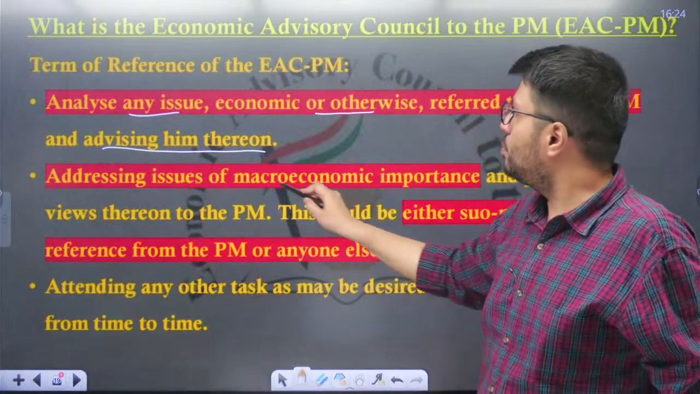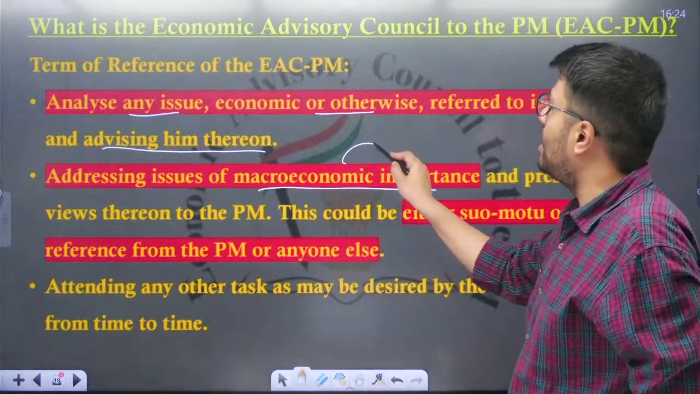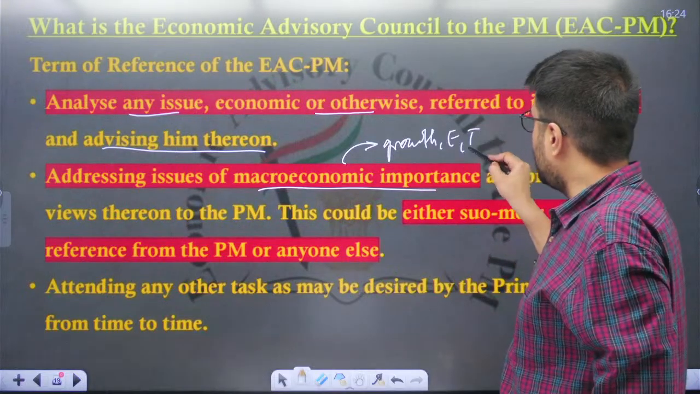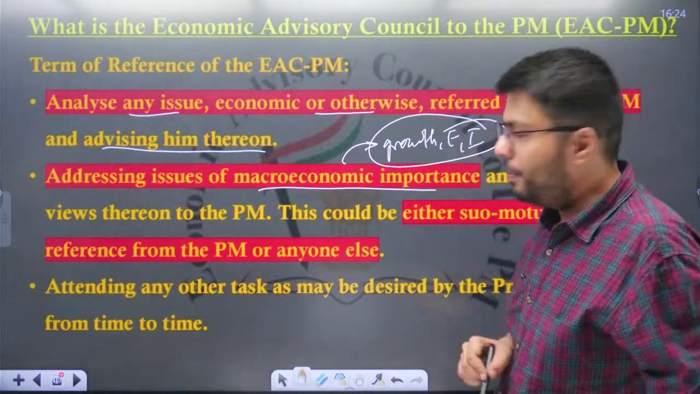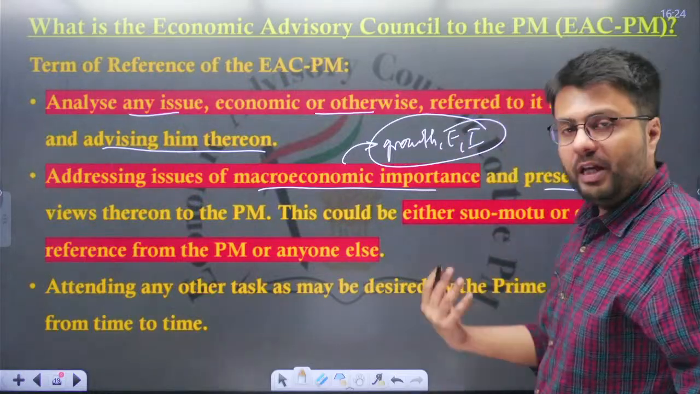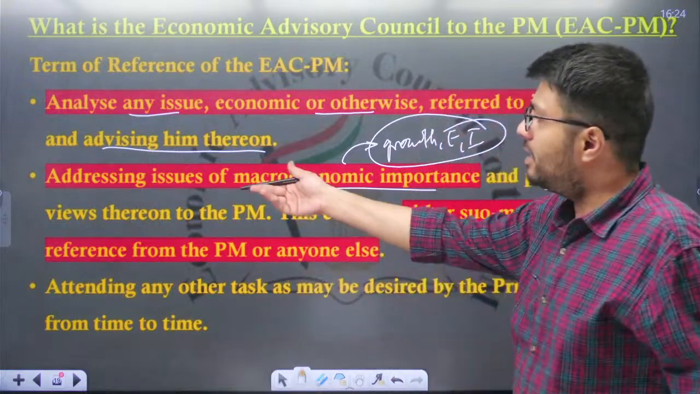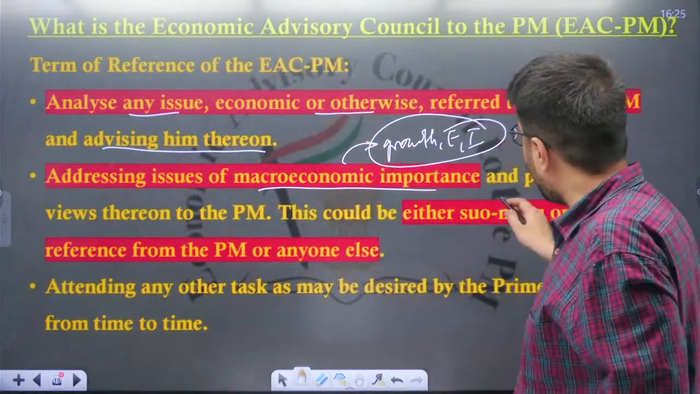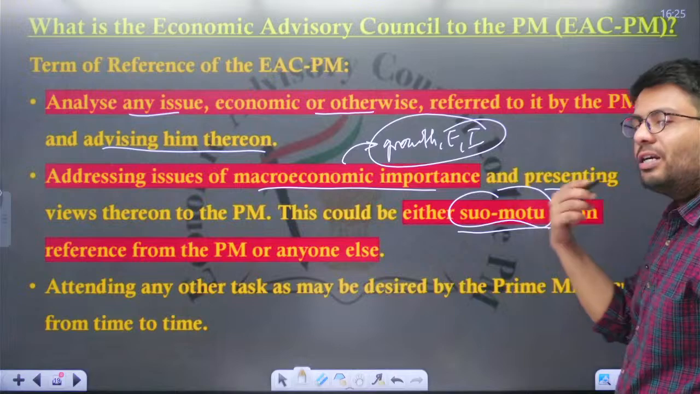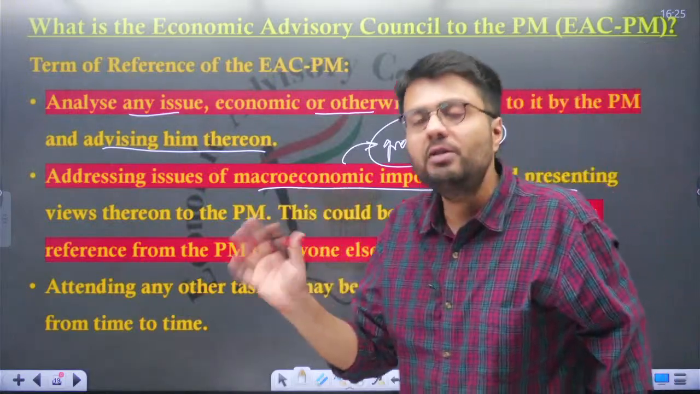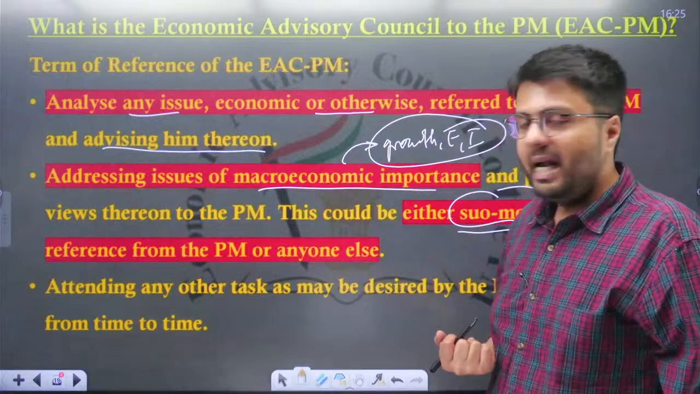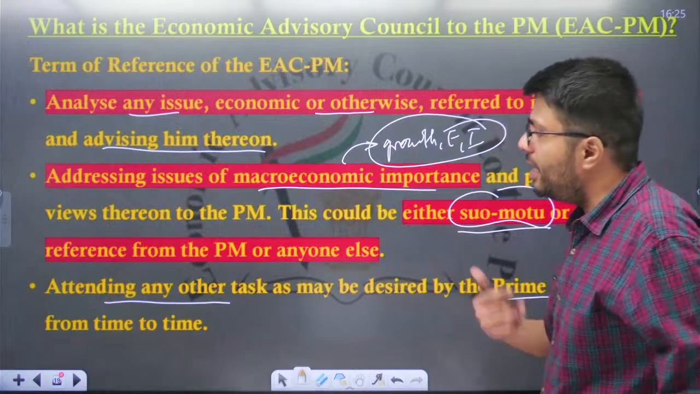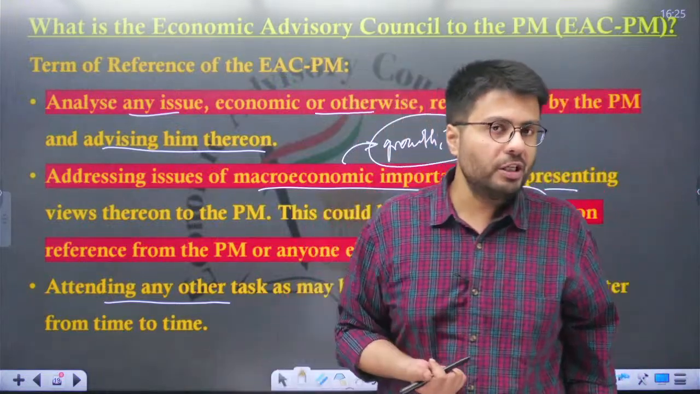Also, it addresses issues which are of macroeconomic importance. What are macroeconomic importance issues? Growth, employment, inflation, and other factors which are necessary for the growth and development of the economy, and it presents the views of the council to the Prime Minister. This matter of macroeconomic importance can be referred to this body by the Prime Minister, and it can also be considered by this council on its own. That is, it has suo motu powers to consider any issue which is ongoing in the country. Attending to any other task that has been desired by the Prime Minister of India is also one of the responsibilities of this body.